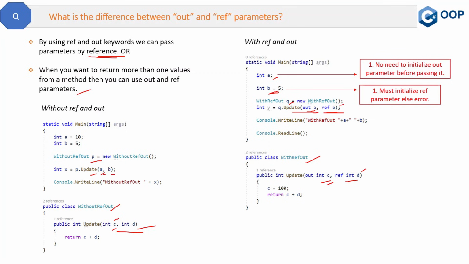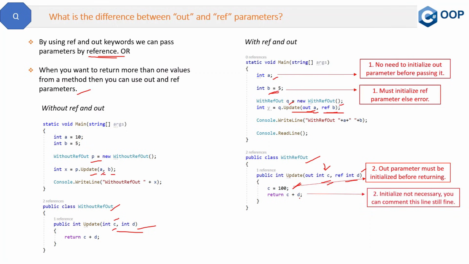The second difference is the out parameter must be initialized before returning. So we will receive this out parameter in this c variable, and then we have to set some value for c because it's an out parameter. But in case of the ref parameter, even if we do not initialize any value in it, there is no problem and it will return properly. But if you do not initialize c, which is the out parameter, then it will throw an error. So this is the second difference.